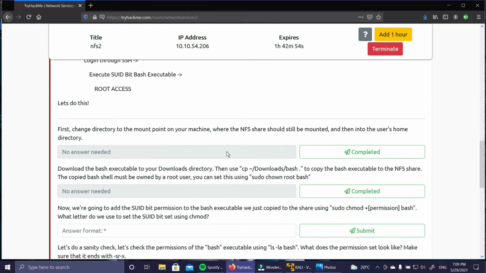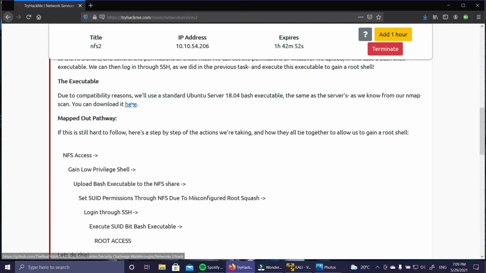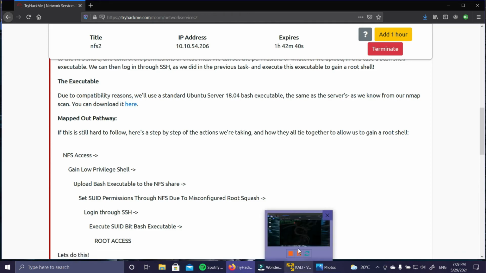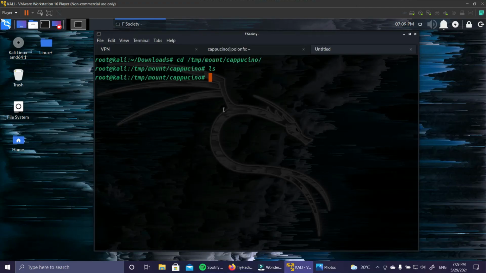You need to download actually an exploit. You can download it from here, and please remember that you shouldn't download it via a wget command from this GitHub repository. Download it from the GUI itself and save it into your download folder or any other folder in your Kali Linux. So don't use wget because your file will convert to HTML code and it will not work. You have to manually download it and copy it to the downloads folder. I have already done that.